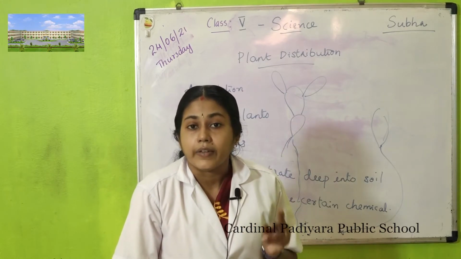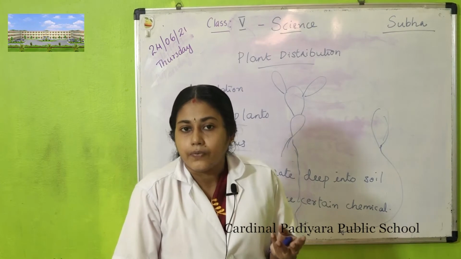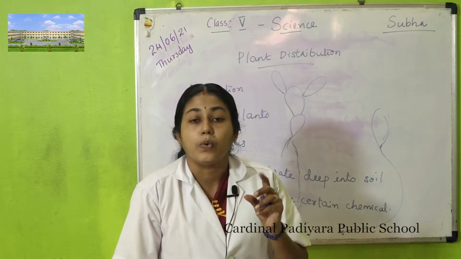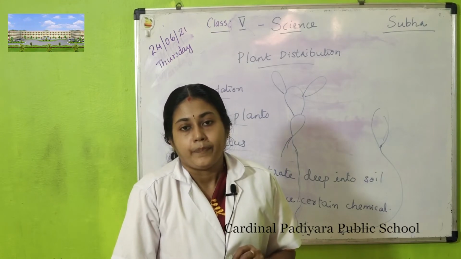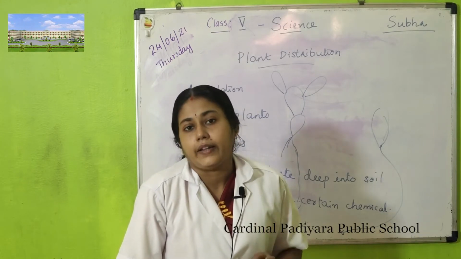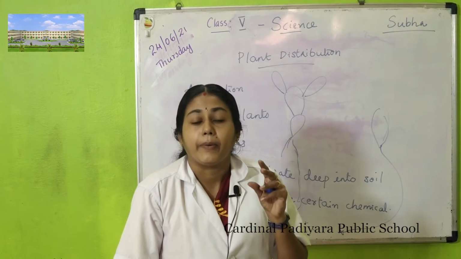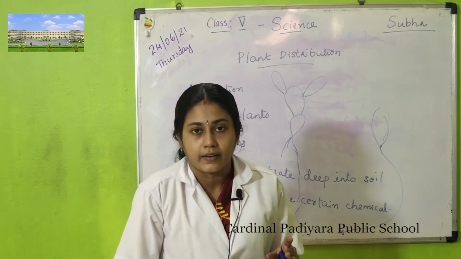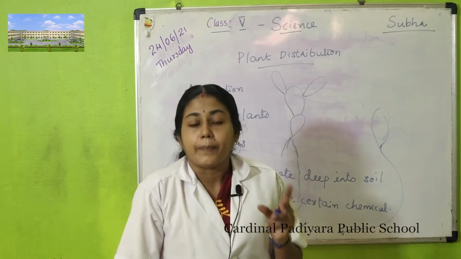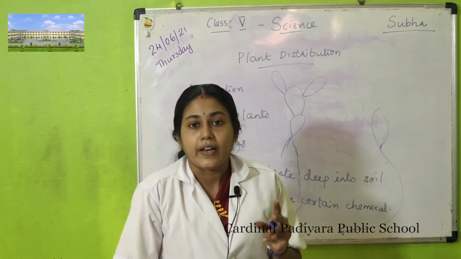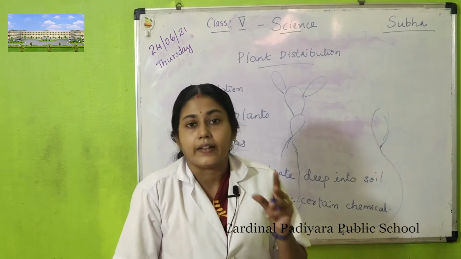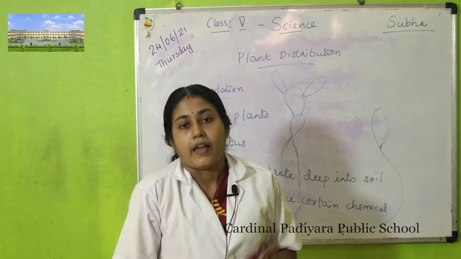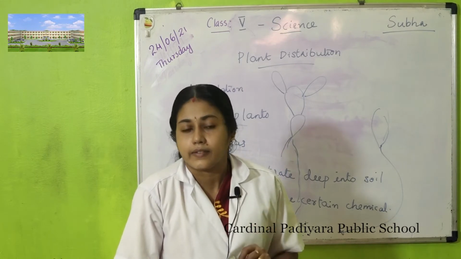They store water in their stem and prepare food in that stem. The stem is green due to the presence of chlorophyll, and it prepares food for the plant and stores water.